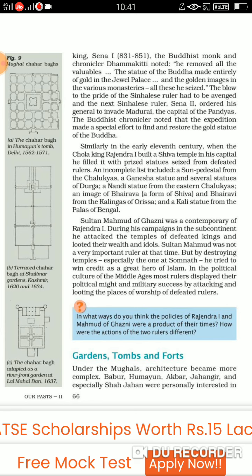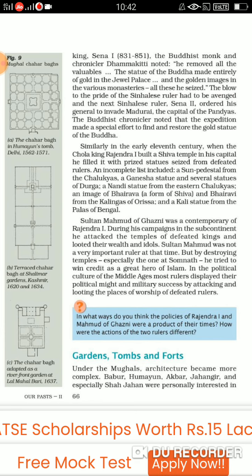Similarly, if you talk about the 11th century, take the example of Chola king Rajendra I. Now he built the Shiva temple in his capital, and that temple was filled with prized statues which he seized from defeated rulers. Like the list included the sun pedestal that was seized from the Chalukyas, a Ganesha statue and several statues of Durga, Nandi. They were all seized from the Eastern Chalukyas.